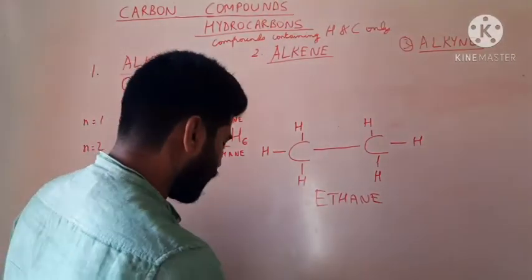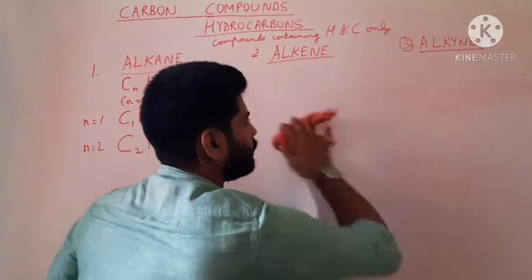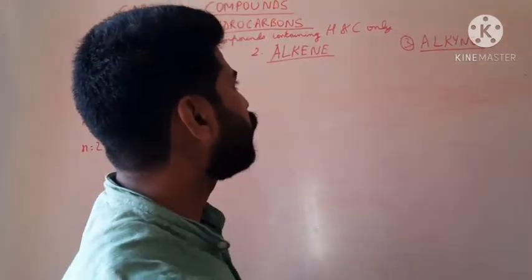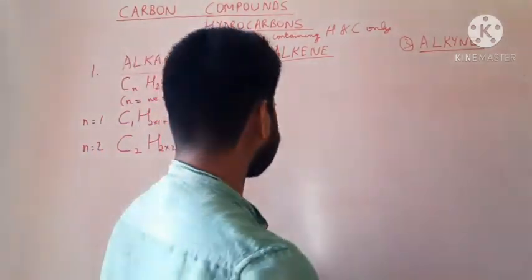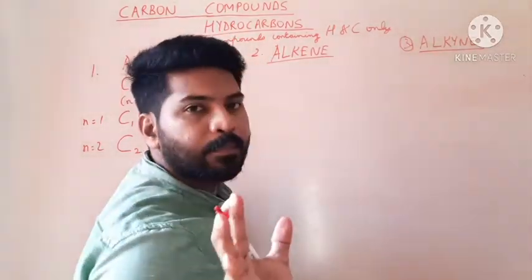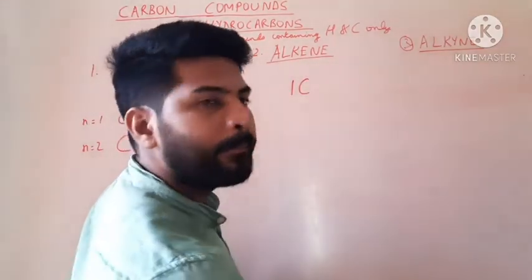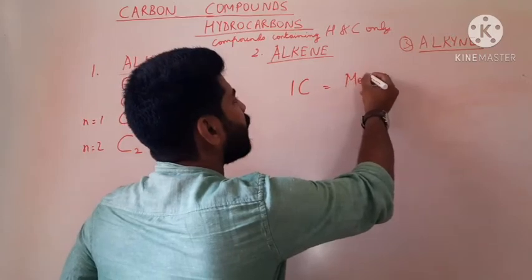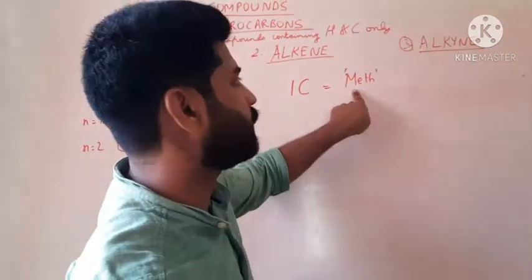So let us quickly come back to the naming of hydrocarbons. What is the criteria to be followed when we are naming the hydrocarbons? So the naming is very simple. If there is one carbon atom present, then the name of the hydrocarbon begins with the word meth.